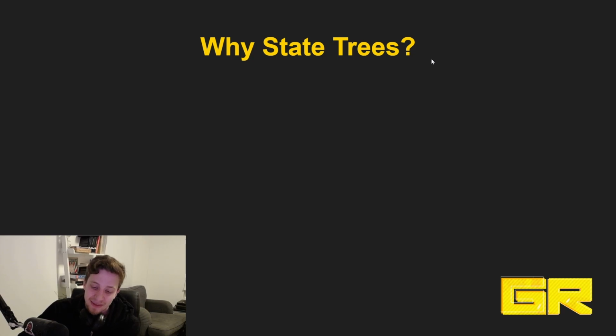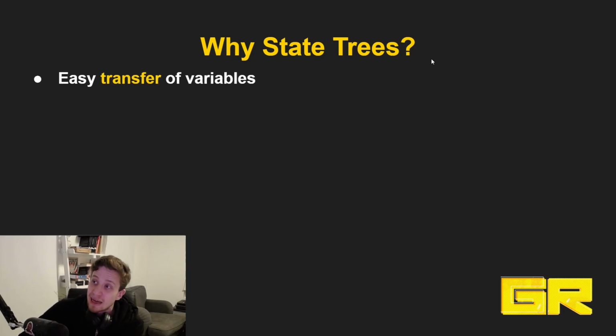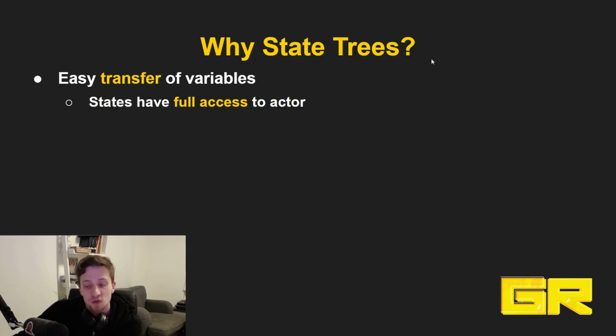And like I mentioned, I consider StateTrees, and at this point probably anyone should consider StateTrees, a go-to solution for Unreal. So why is that? One of the best things about them is that we have a really easy way to access all the variables. The individual state tree and the individual states within that state tree have full access to the actor. You don't need anything like a blackboard or any interfaces or any weird way to transfer the values and the data from one actor to the state tree. You have access to all of them right from the start. Your state tree has the full context of the actor you are working with.